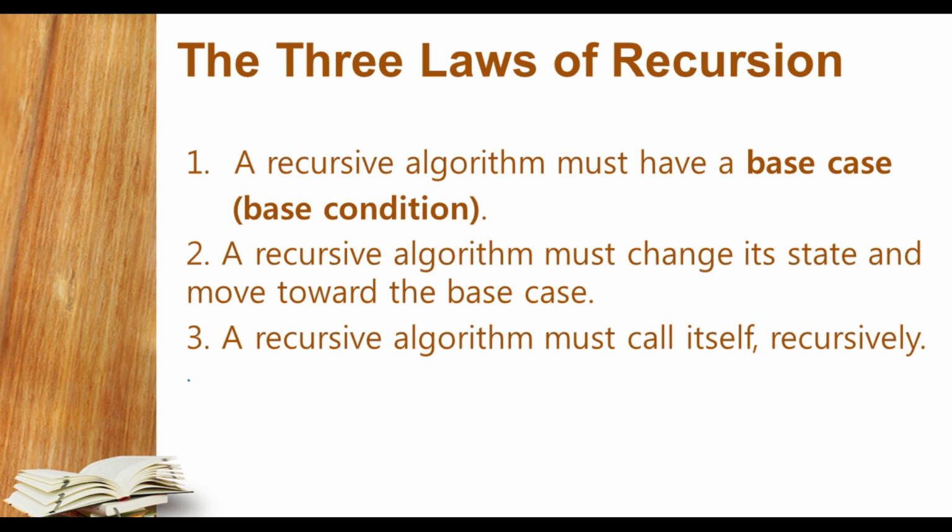There are three major laws. The first law says that a recursive algorithm must have a base condition or base case. By this case, we can terminate the recursion of the function. It means to say stop recalling the function from its body.